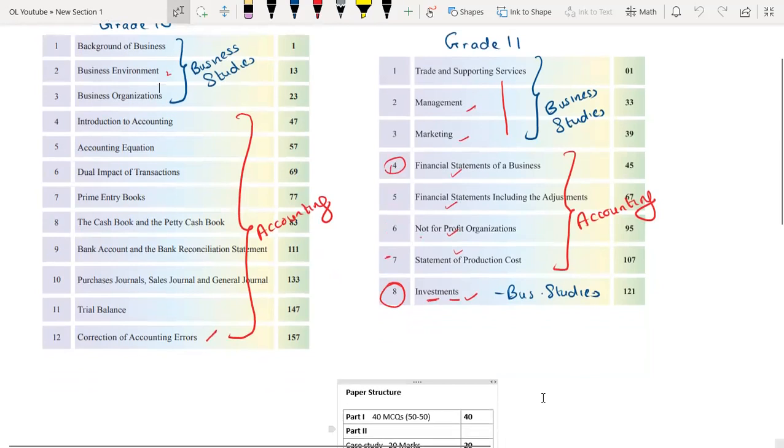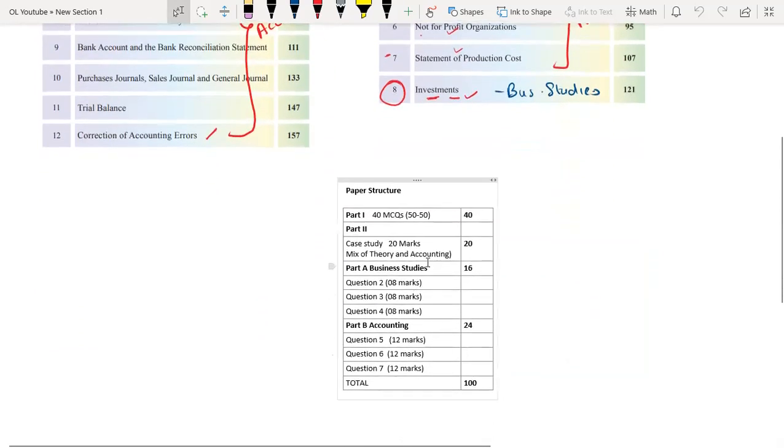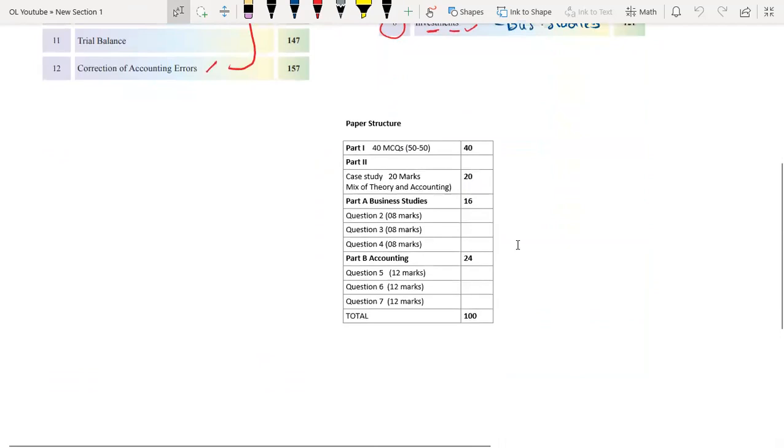Then if you move on to the next section, I want to talk about the paper structure. So in your final exam, in your O-level exam, you will be having part 1 and part 2. Part 1 and part 2 altogether, you will be given 3 hours of writing time and 10 minutes for reading time. Altogether, 3 hours and 10 minutes. In part 1, you will be getting 40 MCQs, each worth 1 mark. So part 1 in total is worth 40 marks.